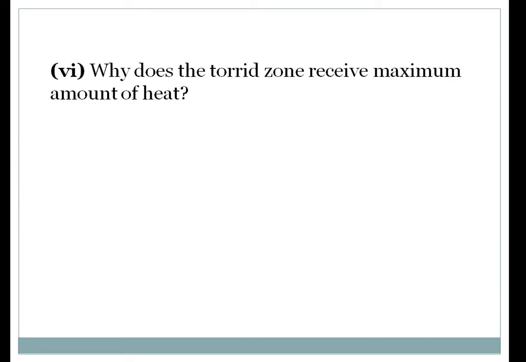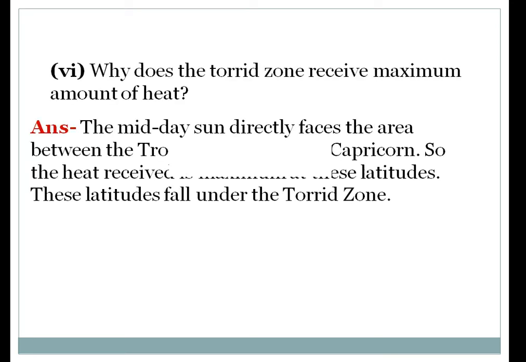Question number 6. Why does the torrid zone receive maximum amount of heat? Here we are going to see why the torrid zone is receiving the maximum amount of heat. The diagram I already explained to you. Here we are going to see how to write a good answer. Let's check out the answer. The midday sun directly faces the area between the Tropic of Cancer and Capricorn. So the heat received is maximum at these latitudes. These latitudes fall under the torrid zone.